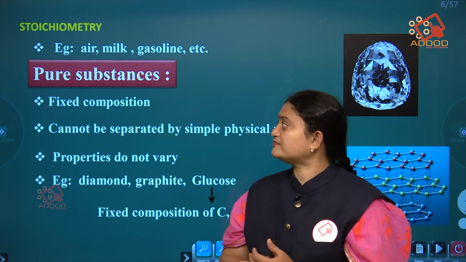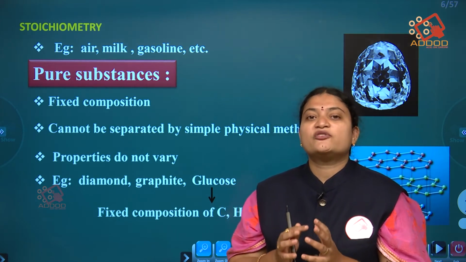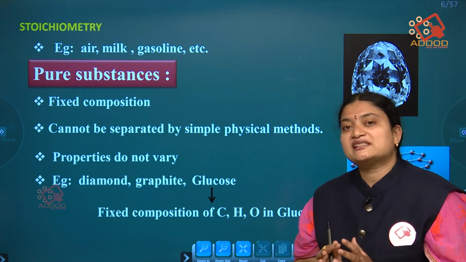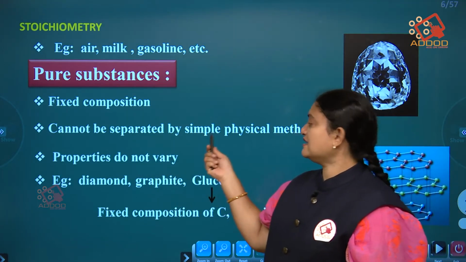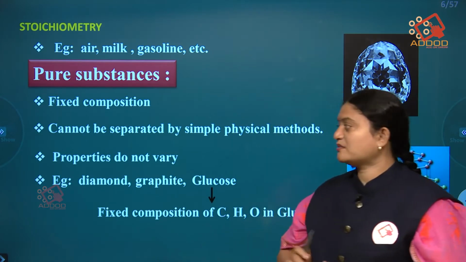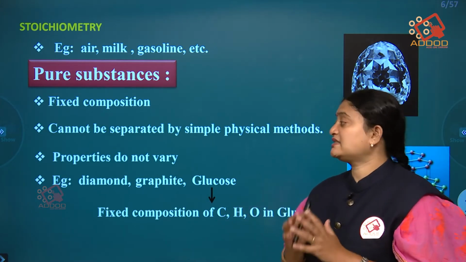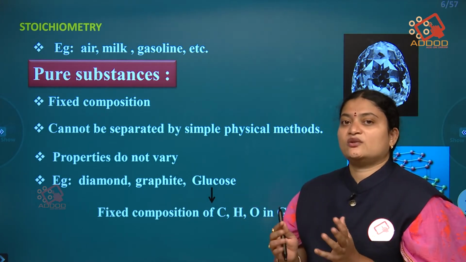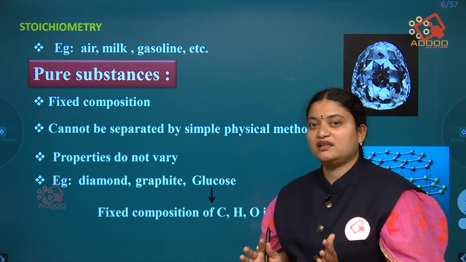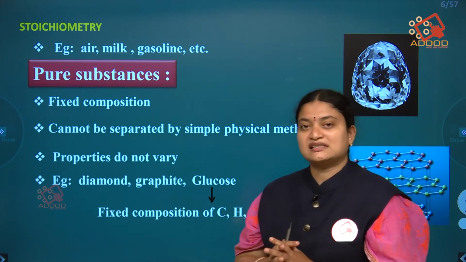The pure substances. Pure substances have a fixed composition, and they cannot be separated by simple physical methods. The properties do not vary. Such substances we call pure substances.